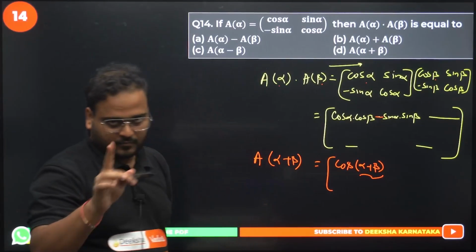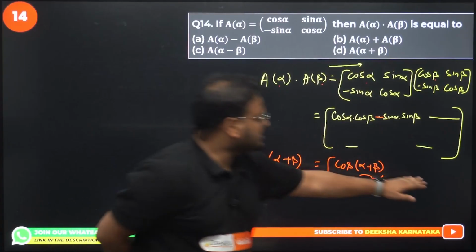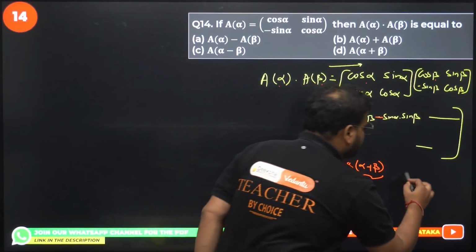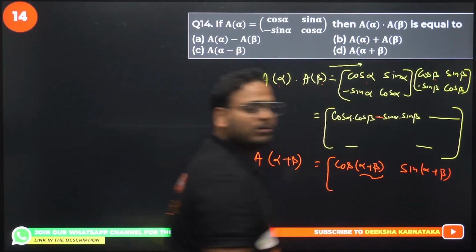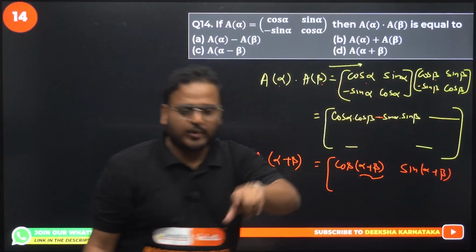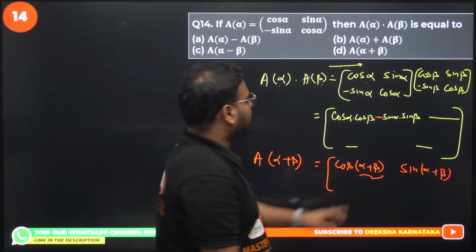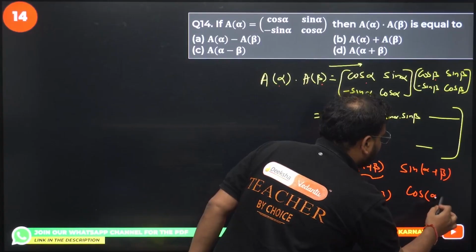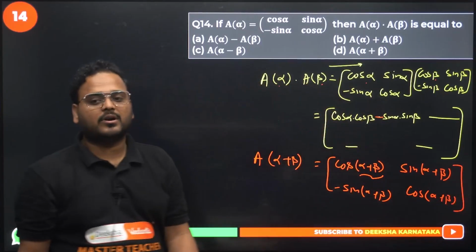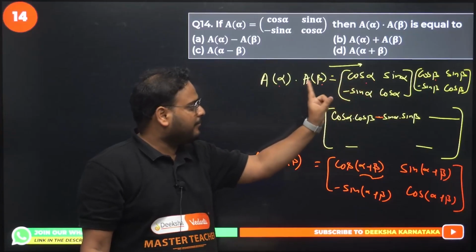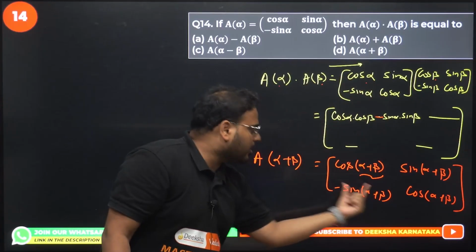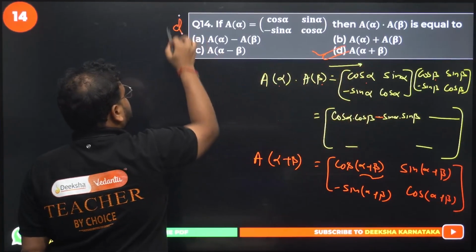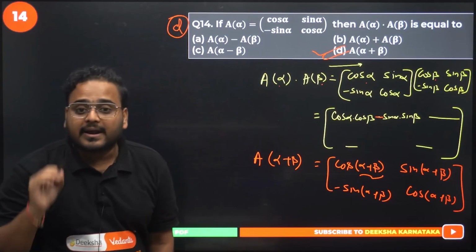Let me confirm for all of you. For this term, if you continue the multiplication, you'll get sine of alpha plus beta. How, sir? Please do the multiplication. Pause the video, do the calculation. Again, you'll get over here minus sine of alpha plus beta, and over here cos of alpha plus beta. If A alpha is cos alpha, sin alpha, minus sin alpha, cos alpha, then of course this will be A of alpha plus beta, which is the right option. Option D is the correct choice.